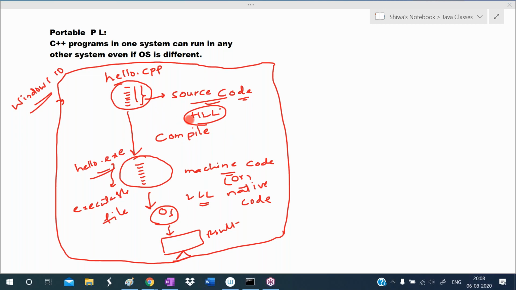Okay, so the compiler translates this high-level code to low-level code, that is, programmer-understandable code to computer-understandable code. It places that machine code in one particular file. That file name is also hello, and the extension is .exe. .exe is the extension for the machine code file. This machine code can also be called native code. This is the language of the operating system. Only the operating system can understand this language. So the operating system displays the result to us when we run this program. So this is the execution process.